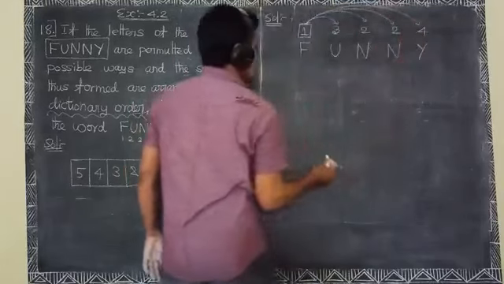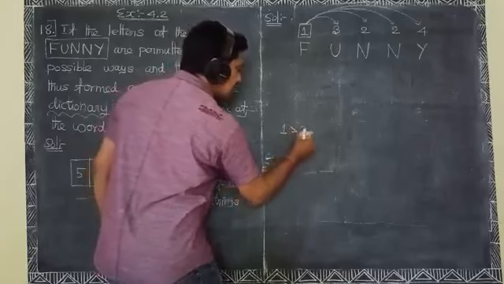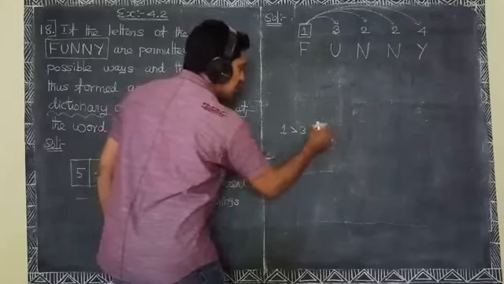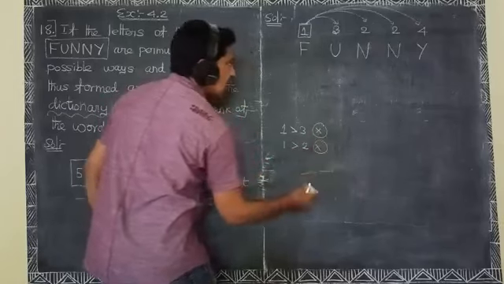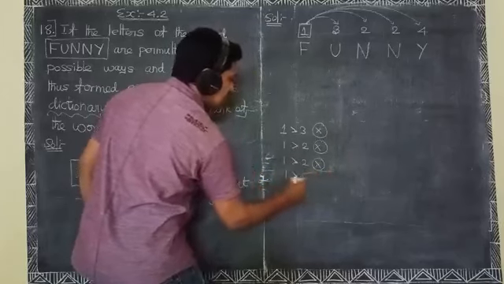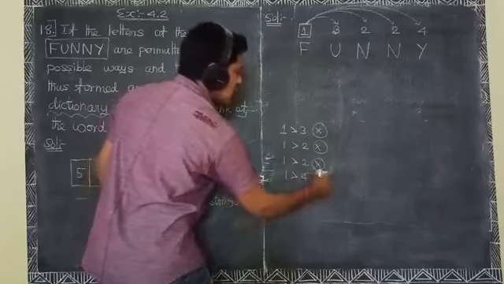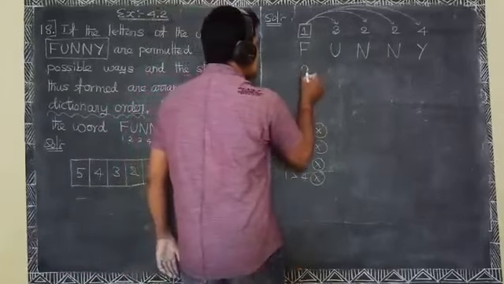Here the number 1 is compared to all the numbers. 1 is greater than 3 is wrong. Okay, 1 is greater than 2 is wrong. 1 is greater than 2 is also wrong. 1 is greater than 4 is wrong. No one satisfies the condition here, so 0.